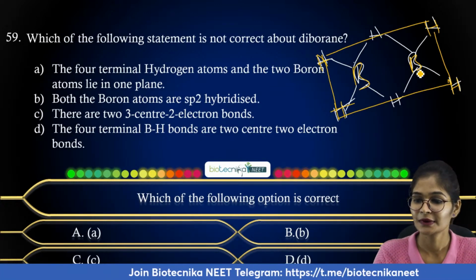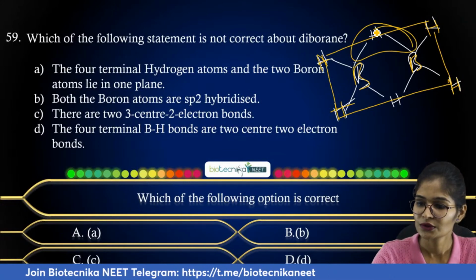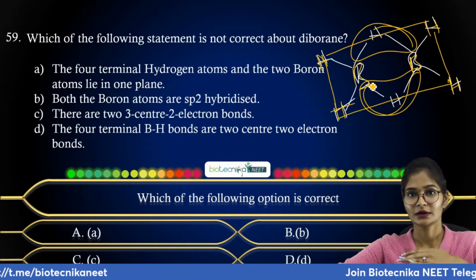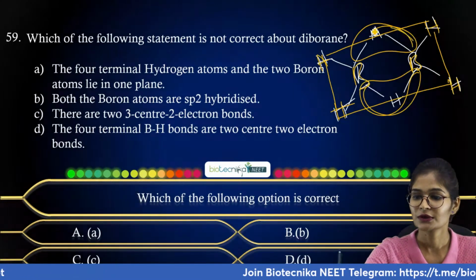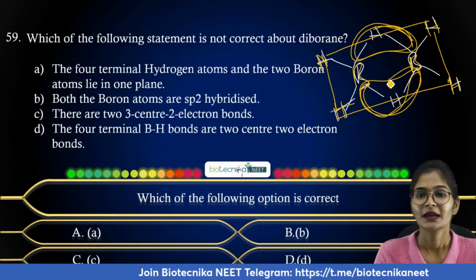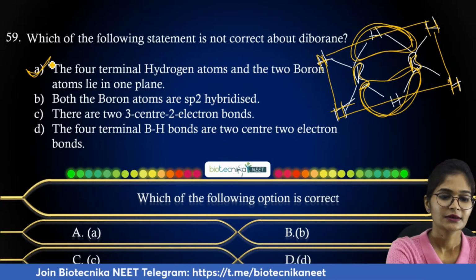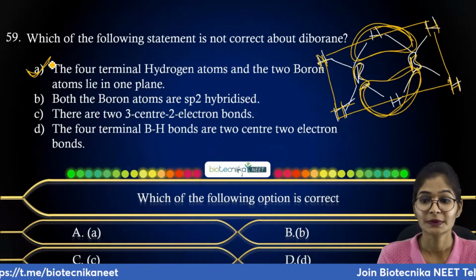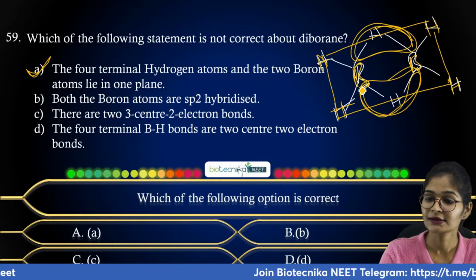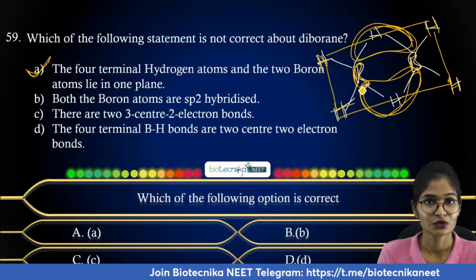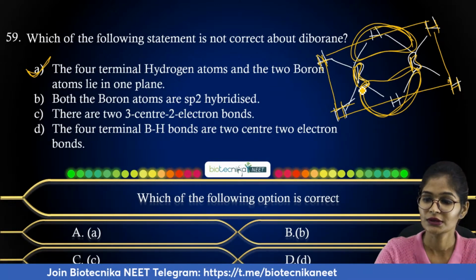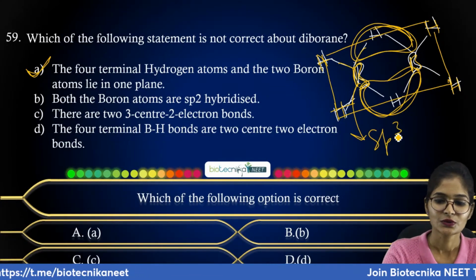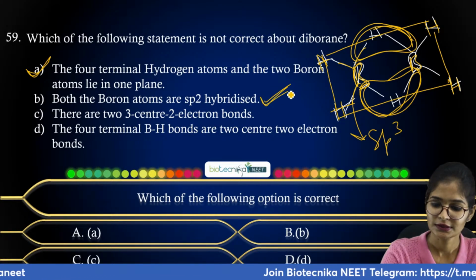They are lying in a single plane, but the bridging H, whatever you have, is in a different plane. It will be upper and lower. So for one bridging hydrogen, whatever you consider, one will be upper and one will be lower. That's why your statement 1 is correct, right? So statement 1 is correct. And the next statement they have given is both the boron atoms are sp2 hybridized. If you look at the structure clearly, there is no sp2 hybridized boron. So here it is sp3 hybridized. That's why your answer has to be option B here, option B.